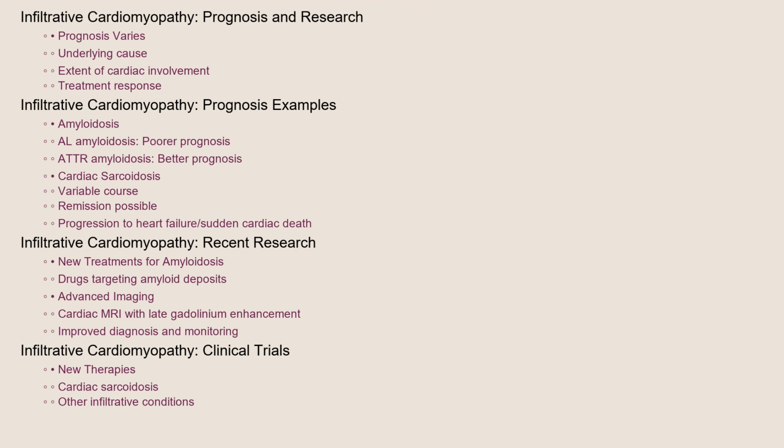The prognosis of infiltrative cardiomyopathy varies depending on the underlying cause, the extent of cardiac involvement, and the response to treatment. AL amyloidosis typically has a poorer prognosis than ATTR amyloidosis. Cardiac sarcoidosis can have a variable course, with some patients experiencing remission and others progressing to heart failure or sudden cardiac death. Recent research has focused on developing new treatments for amyloidosis, including drugs that directly target amyloid deposits.